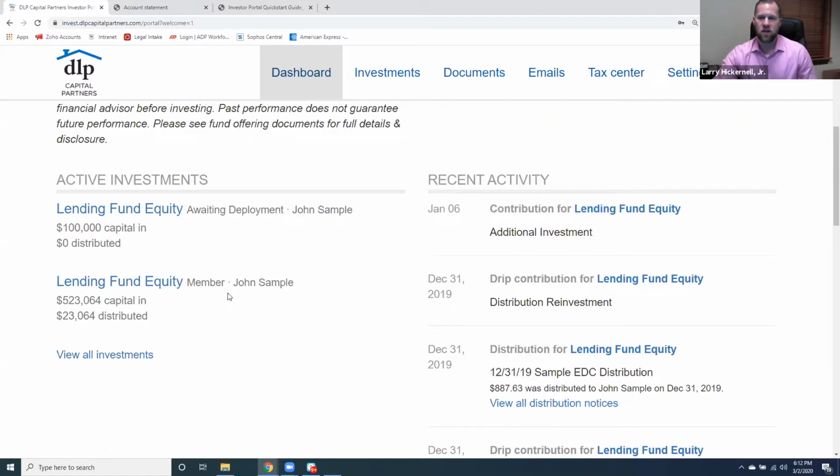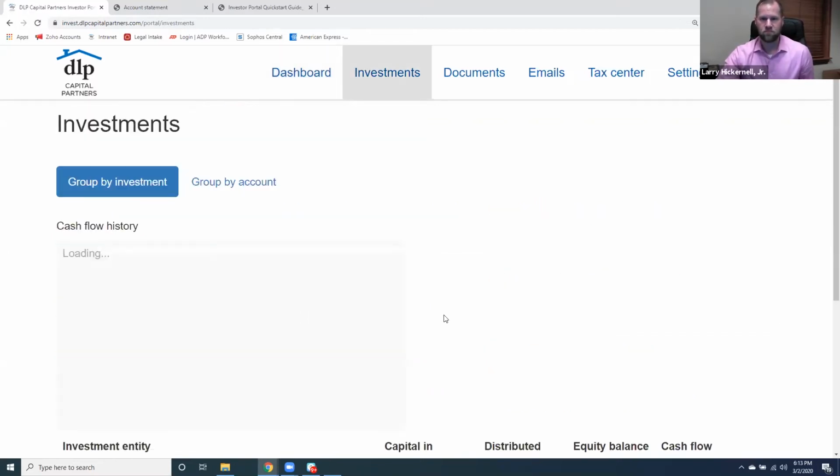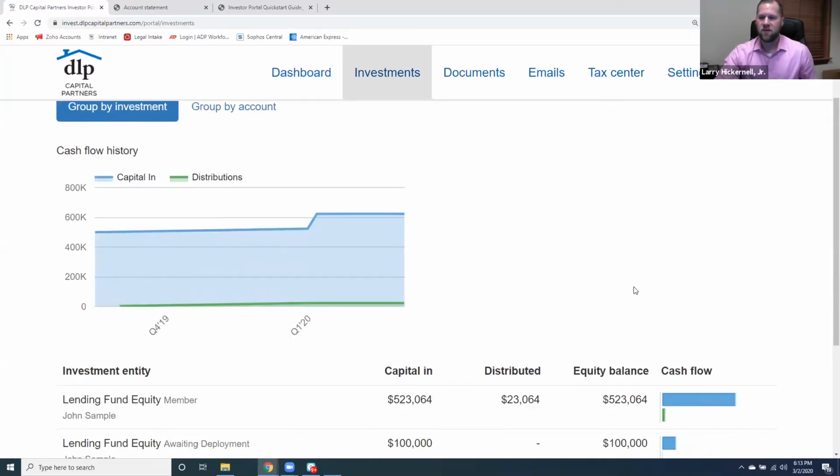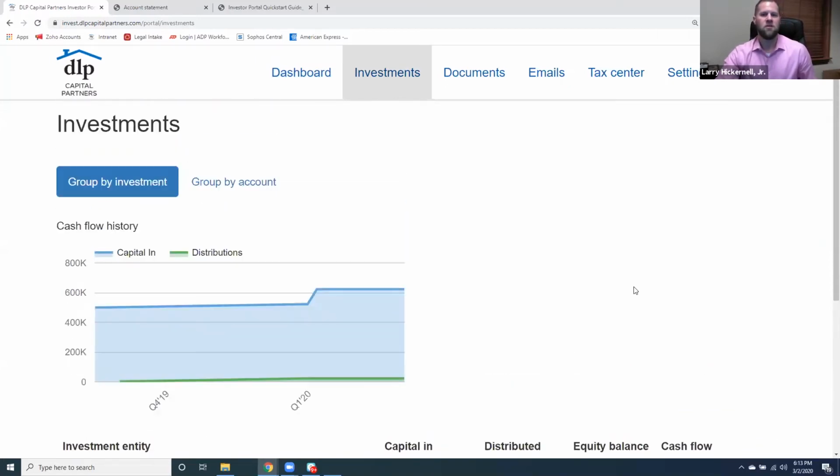So under our dashboard here, we can see all of our bigger topic folders. But before we jump into the other documents, I'd like us to go into view all investments so we can take a deeper dive into the investment itself. So this will take us over to the next tab. So you have a really nice, clean view of things here.